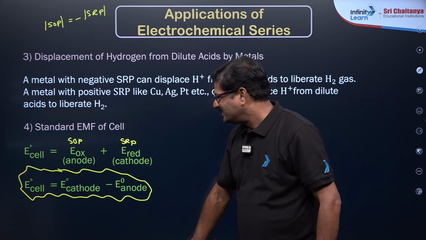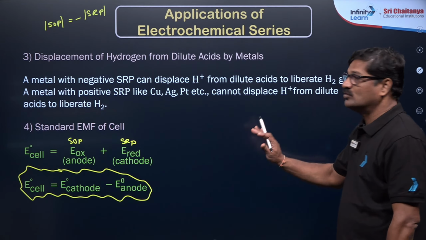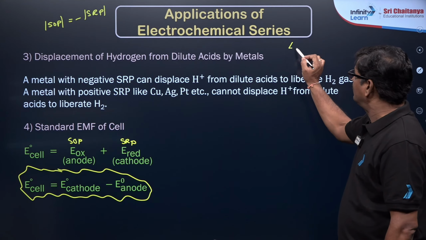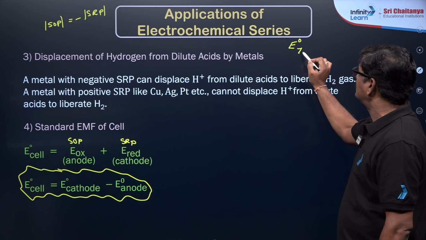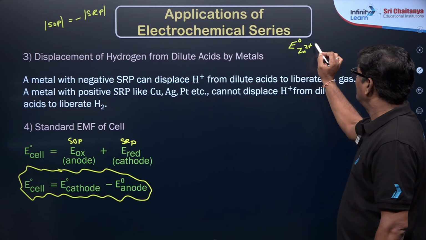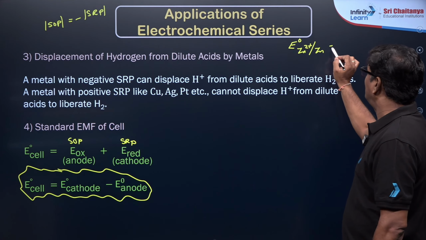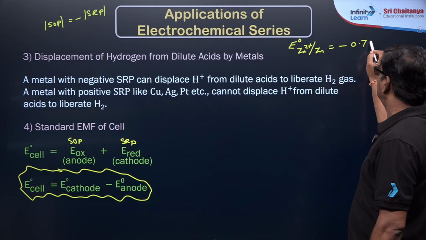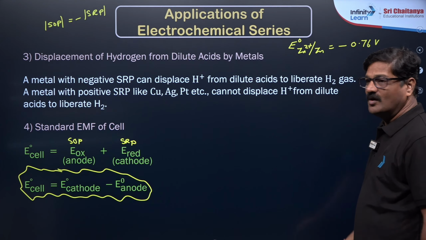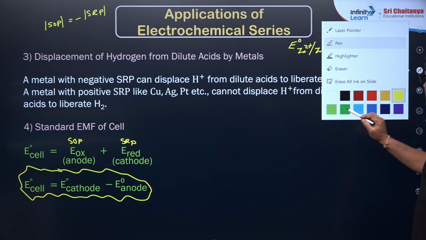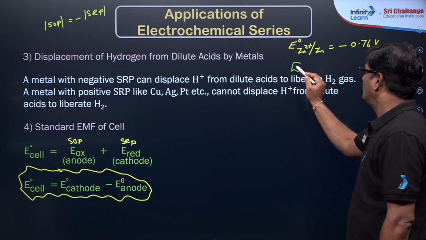Why is an SRP value or SOP value given? Let me give you the E0 value: for zinc 2 plus to zinc, the value shown is -0.76 volt. And in the other place, the E0 value of zinc becoming zinc 2 plus is shown as 0.76 volt. So which is the SOP value and which is the SRP value? Look at the direction of the process. Zinc 2 plus becomes zinc, so it is reduction, and this value is the SRP value.